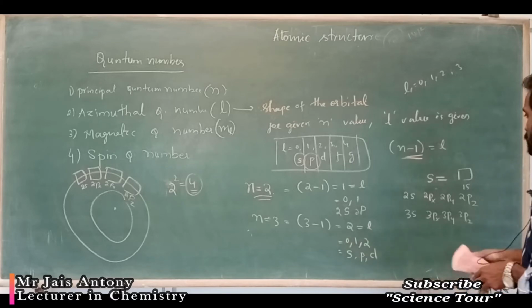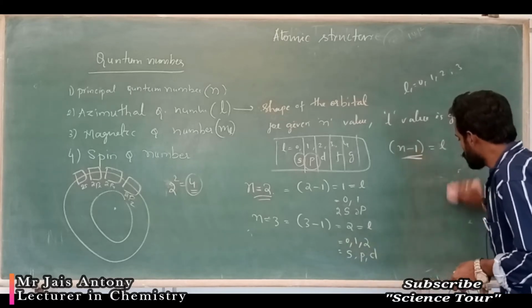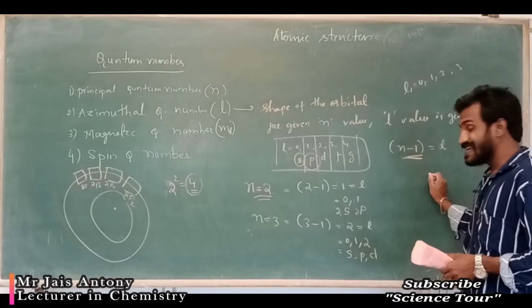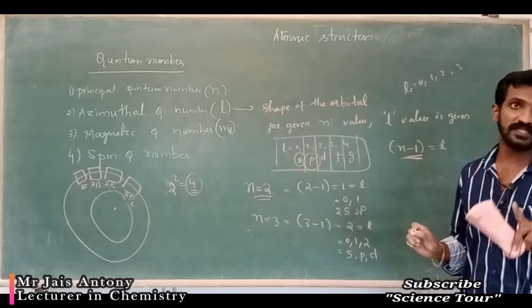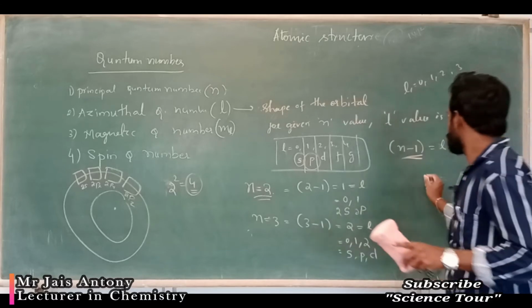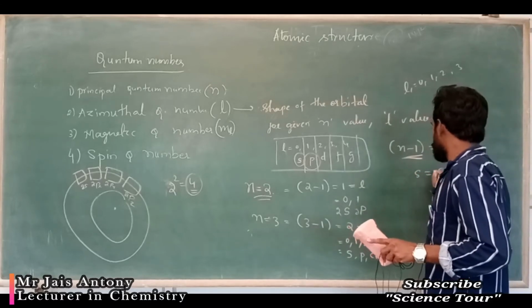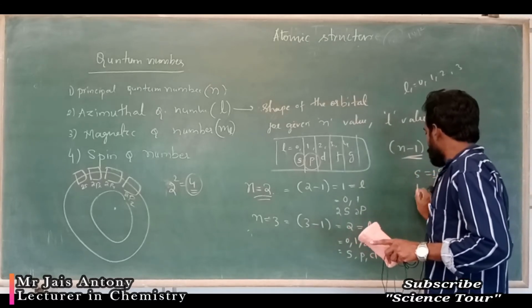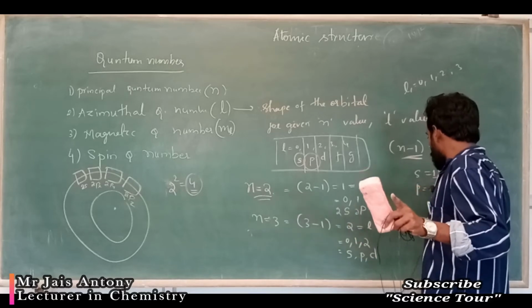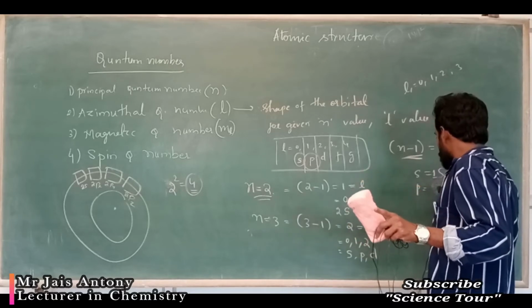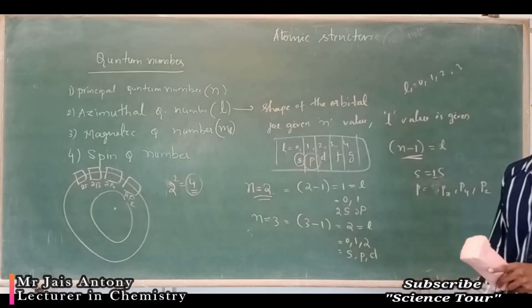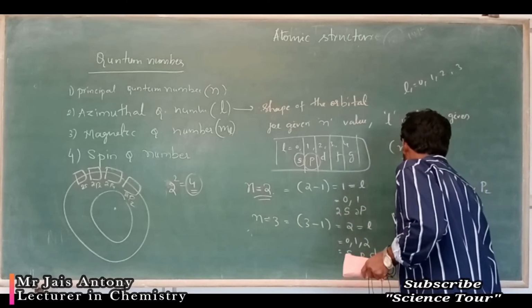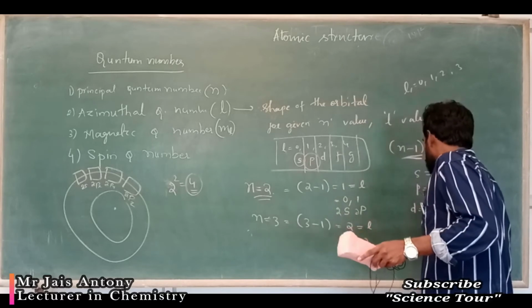That means s is only 1. It may be 1s, 2s, 3s. But p means 3 orbitals are possible: px, py, pz. Okay. D means 5 d orbitals are possible.